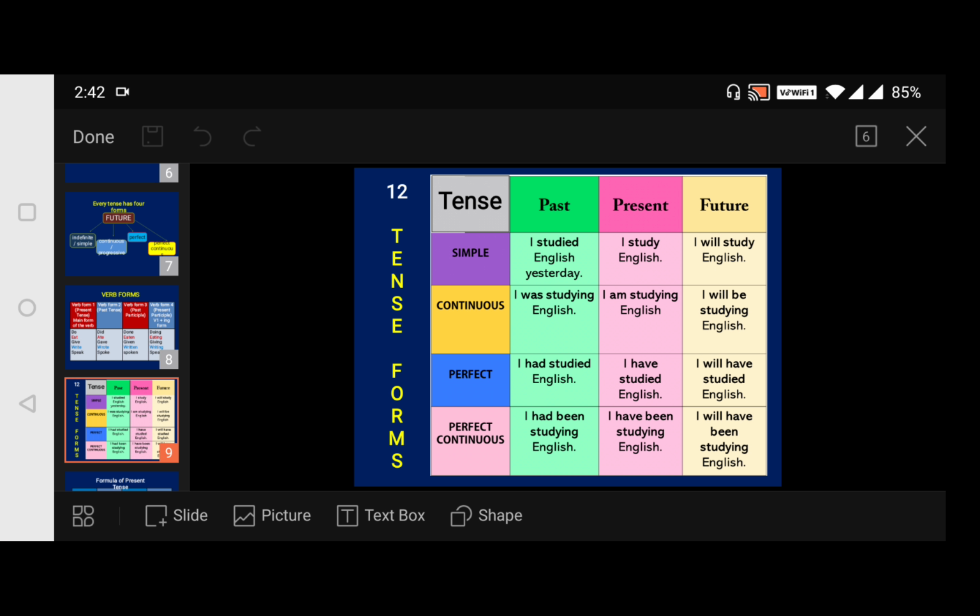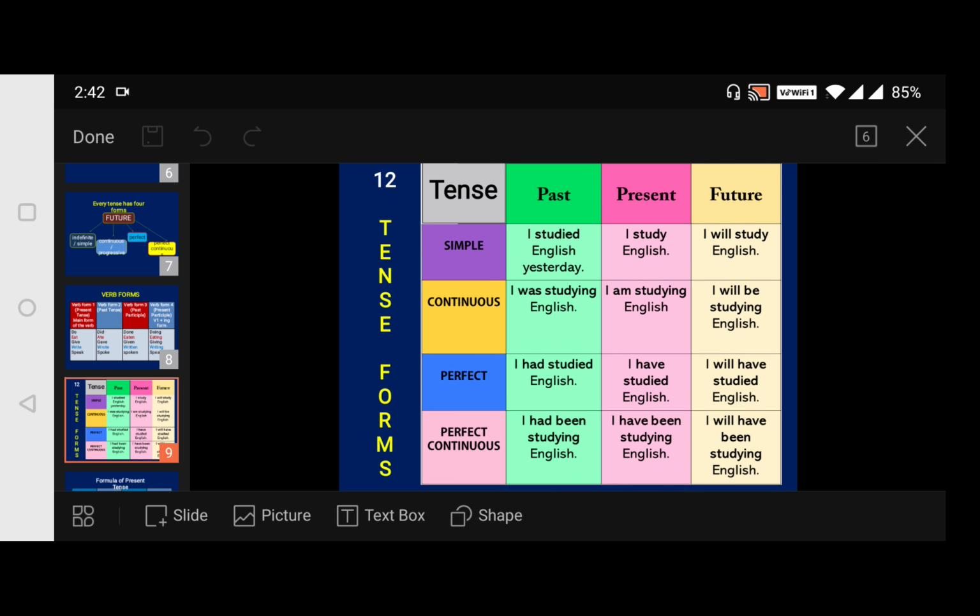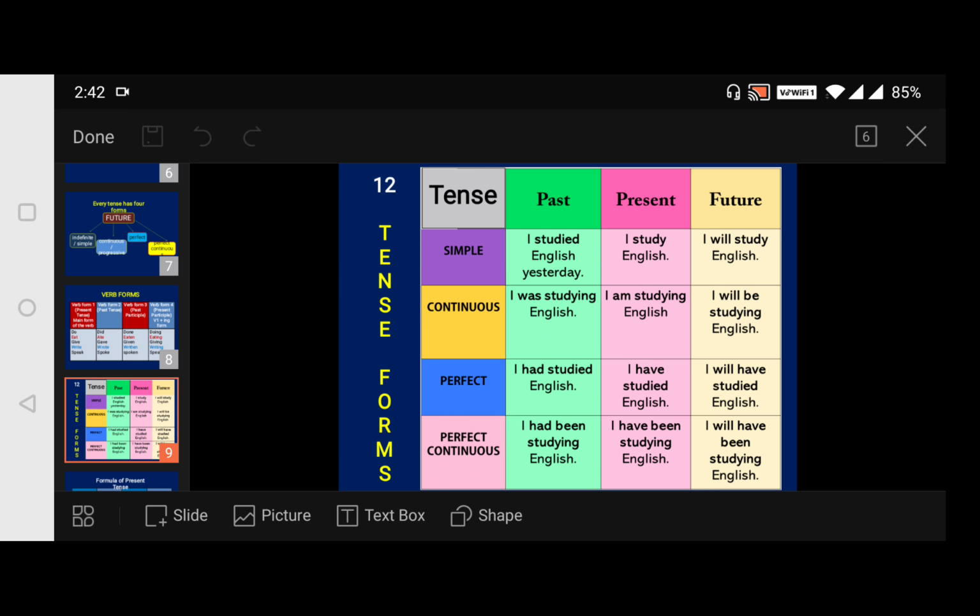Now coming to these 12 tense forms. Once go through these examples. In simple past we say, I studied English yesterday. It's a past action. Then present, I study English, as if saying about the routine.